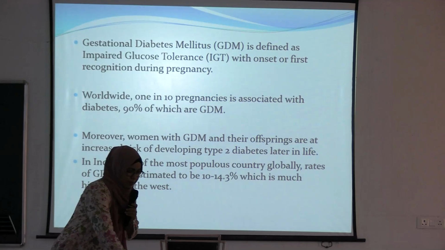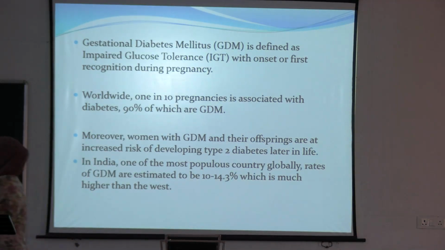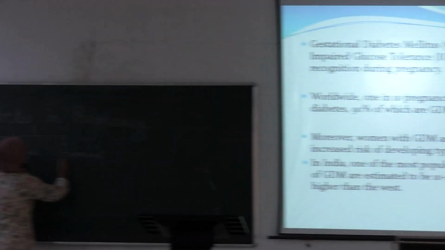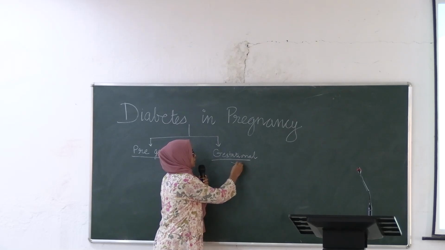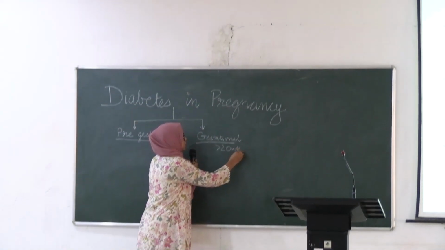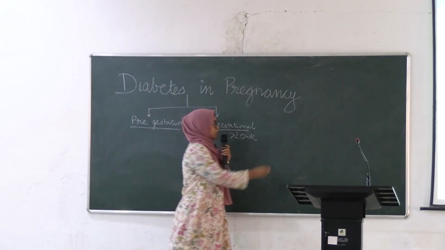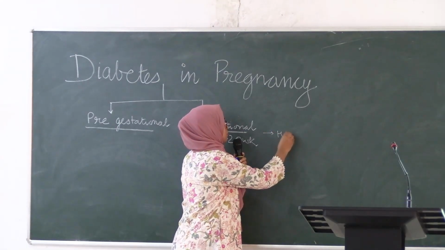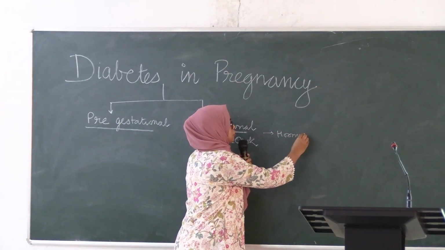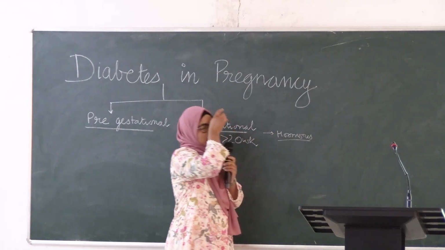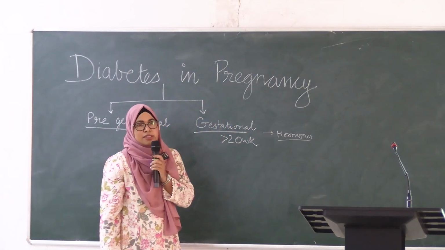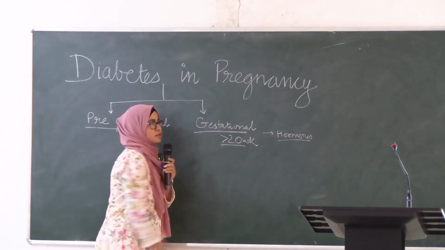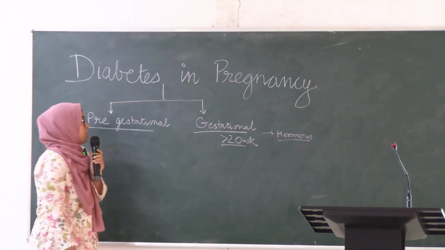Diabetes in pregnancy is divided into two groups, that is pre-gestational and gestational. Gestational mainly occurs after 20 weeks of pregnancy, because this is due to pregnancy hormones. I will tell you later which hormones, but mainly pregnancy hormones affect it. Gestational diabetes mellitus occurs mainly after 20 weeks, that is in the second trimester.